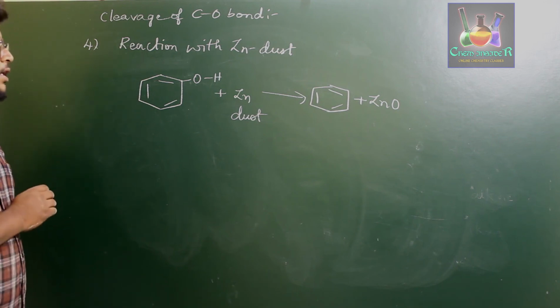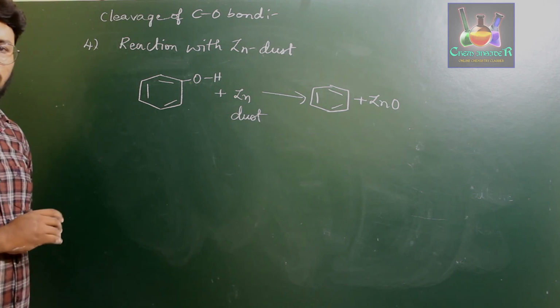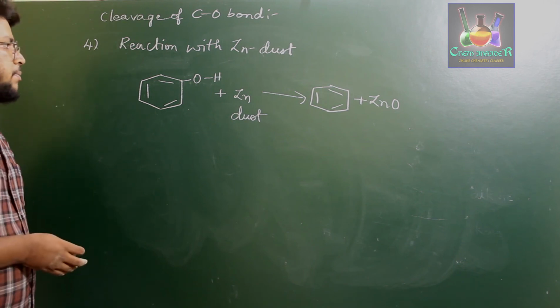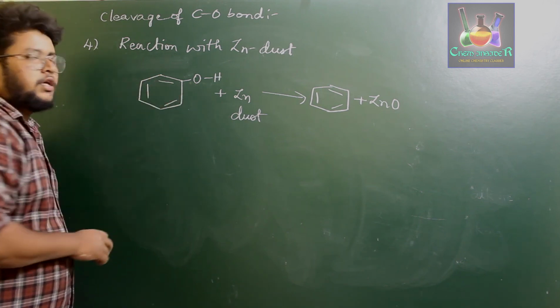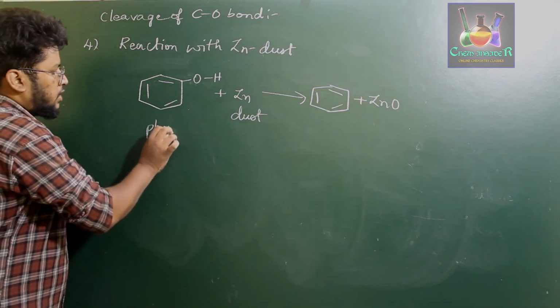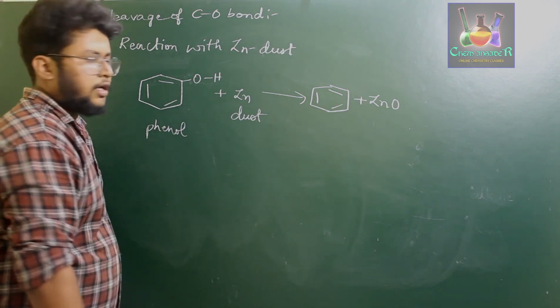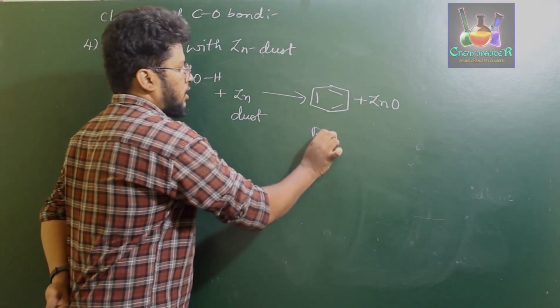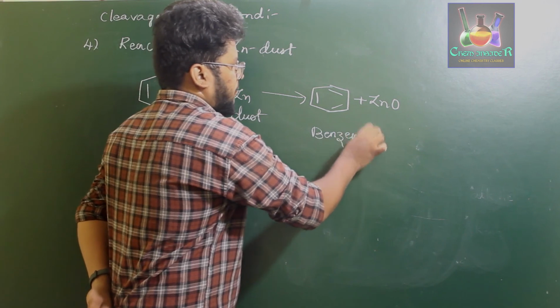Except this reaction, there is no other particular reaction which involves the breakage of carbon and oxygen bond in case of phenol. That is, when phenol is treated with zinc dust, it forms benzene by the liberation of zinc oxide.